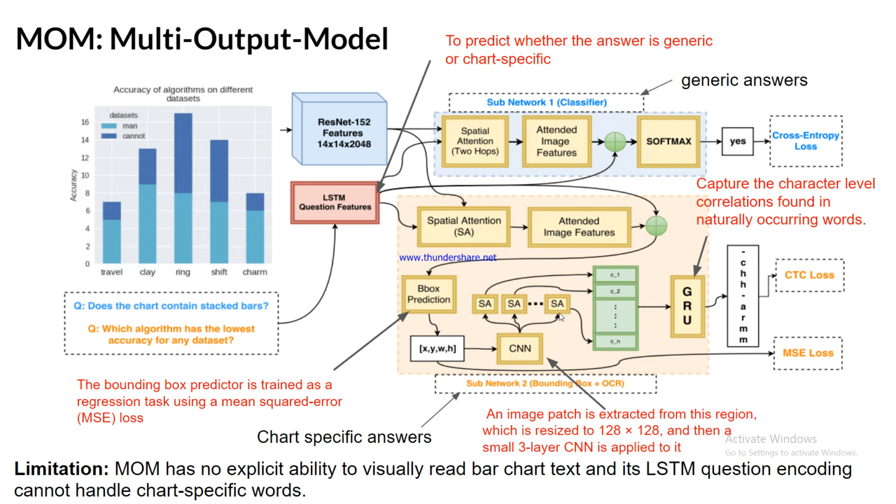So n features are encoded using a bidirectional GRU to capture the character label correlation found in naturally occurring words. The GRU encoder is followed by a classification layer that predicts the character sequence. It uses CTC loss for producing the character sequence, and MSE loss for the bounding box.